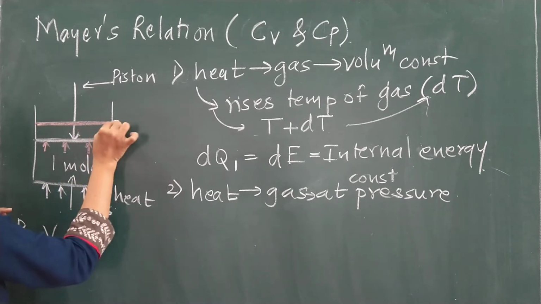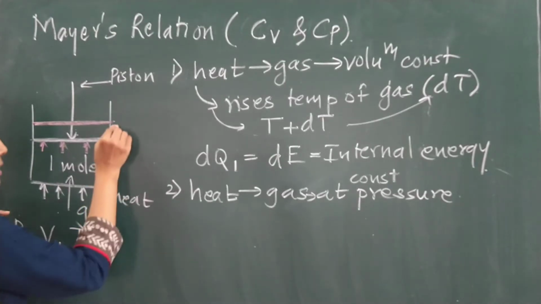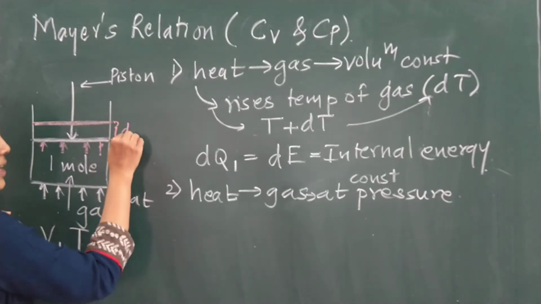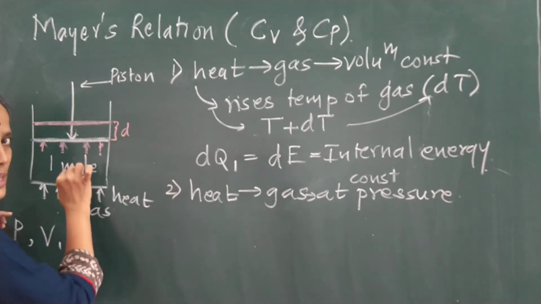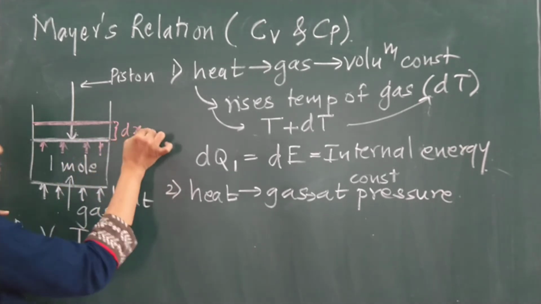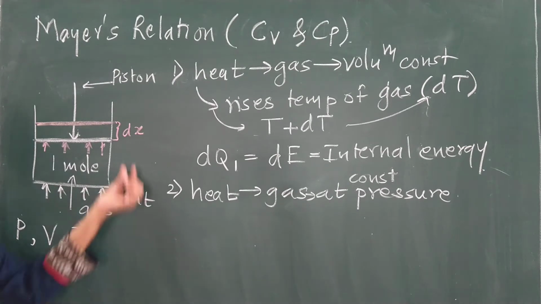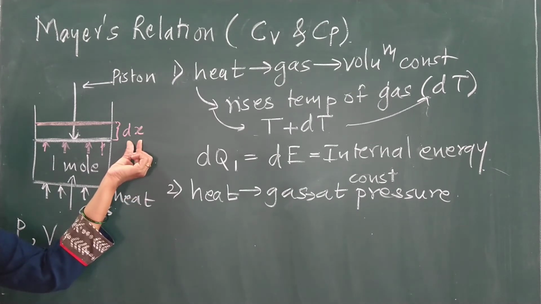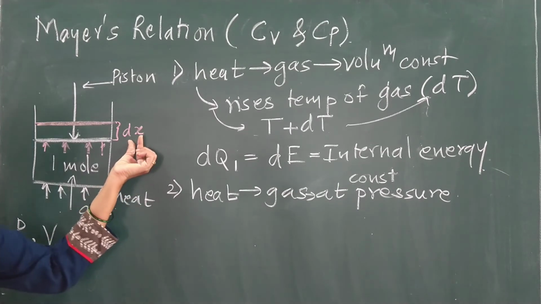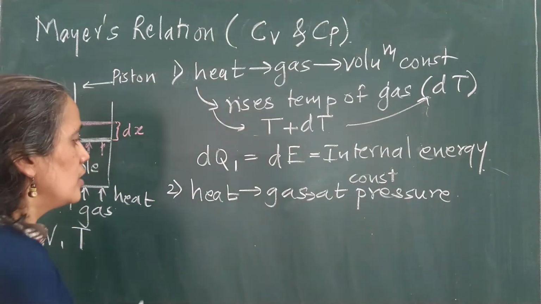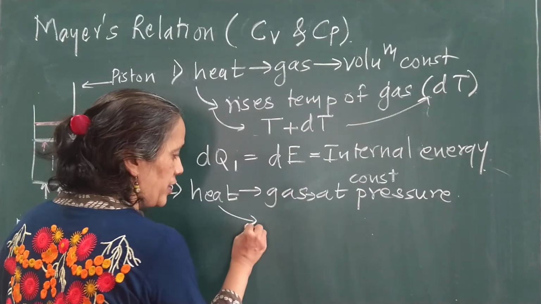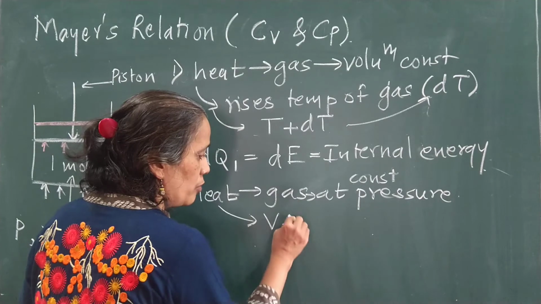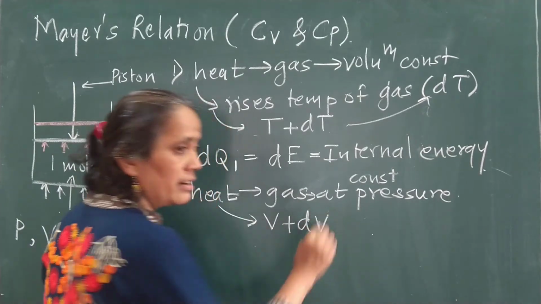So here is the expansion of gas. The piston will get displaced through a certain displacement dx. Means there is an expansion of gas, and due to the heat energy, the gas volume will become V plus dV.